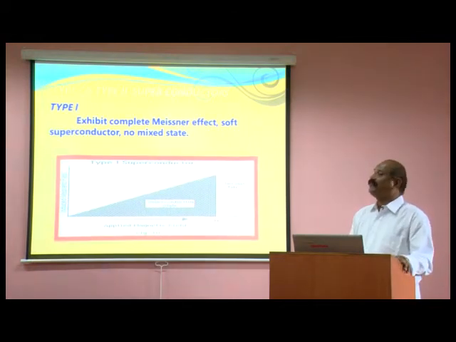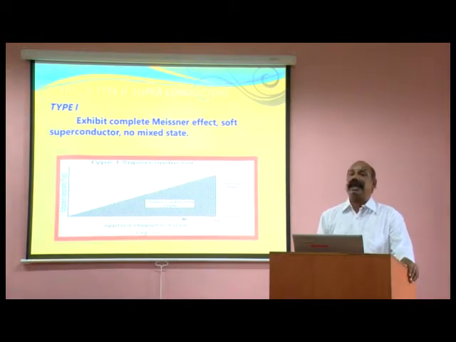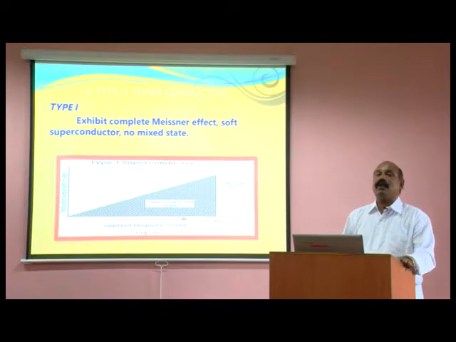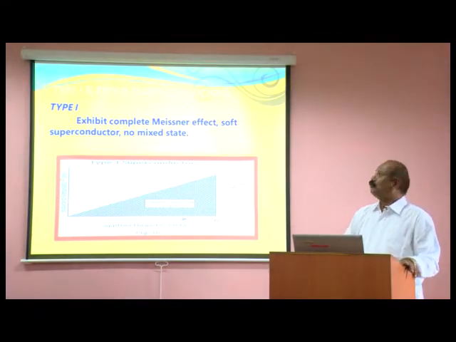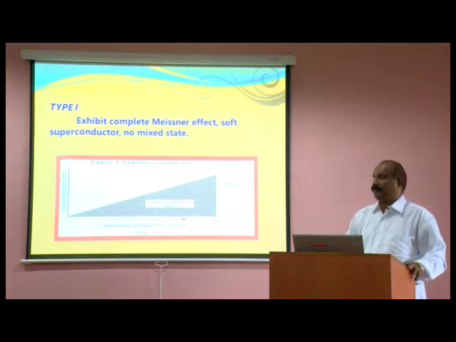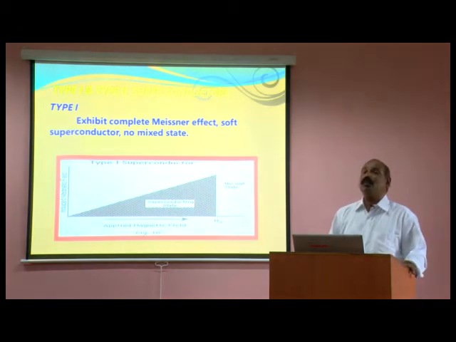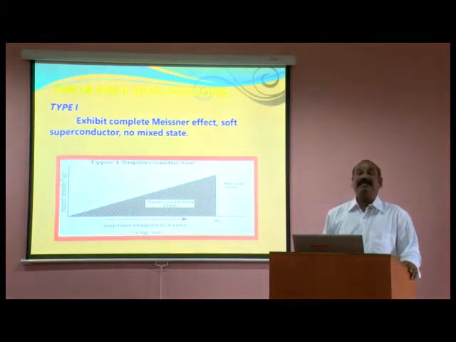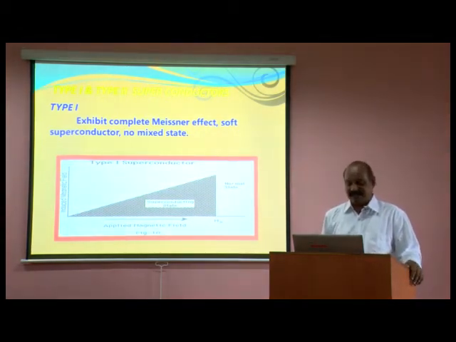Now, we can classify superconductors into two types, type 1 superconductors and type 2 superconductors. Type 1 superconductors we normally call soft superconductors, and they have no mixed state. They exhibit the complete Meissner effect.